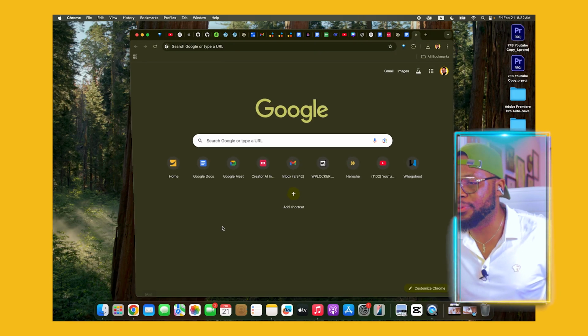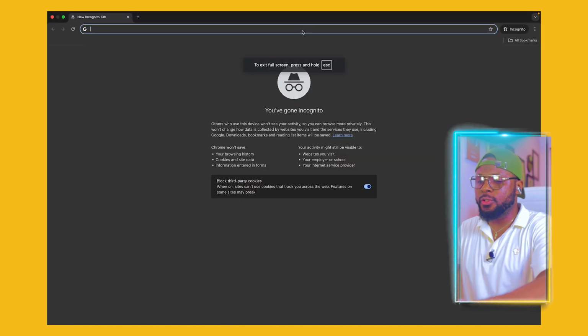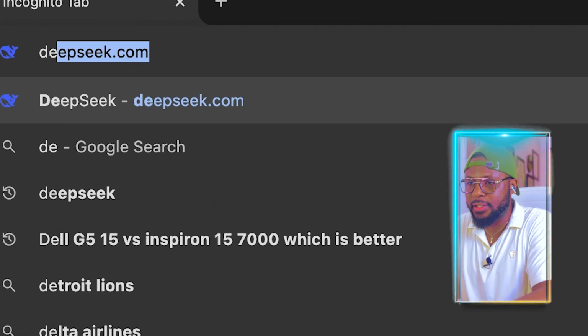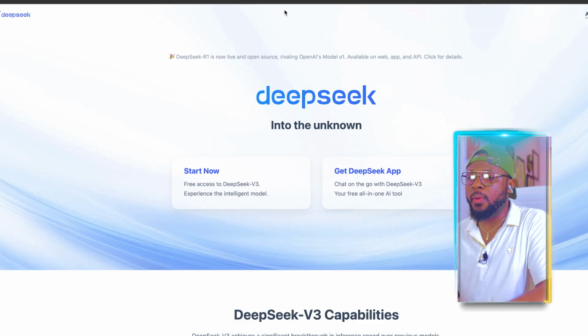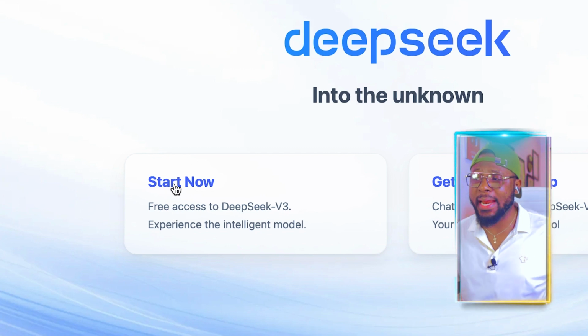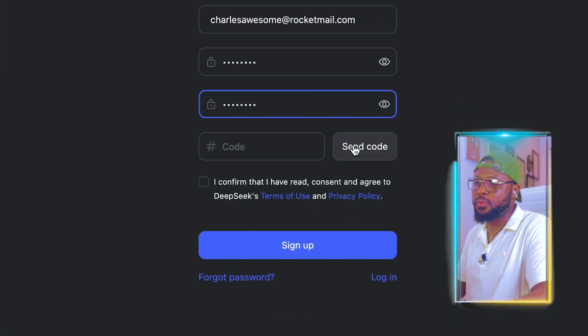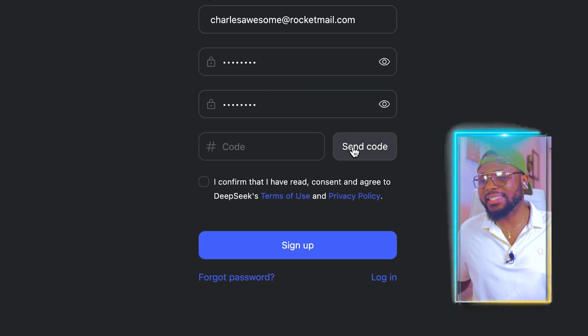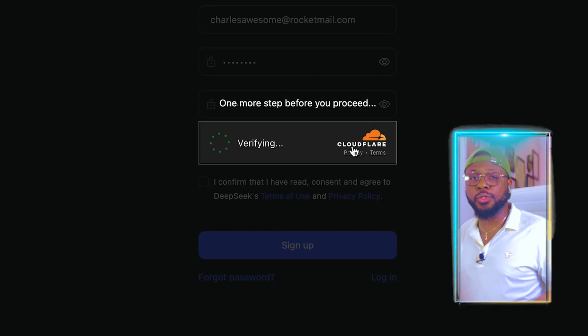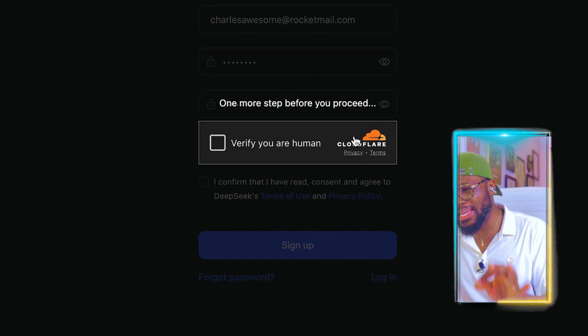To get started, all you have to do is go ahead and fire up your browser like so. And we're going to go ahead and visit deepseek.com, okay? And you're going to click on Start Now. So when you put your password, you're going to click on Send Code. Now, what it's going to do is send a code to your email account.